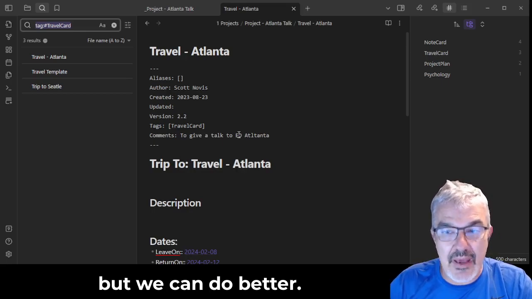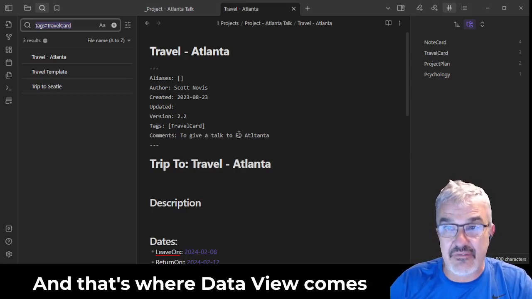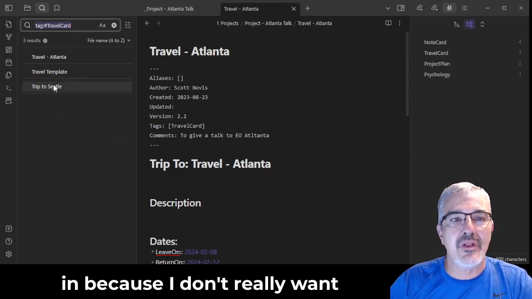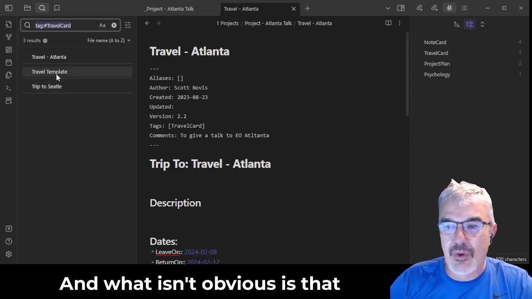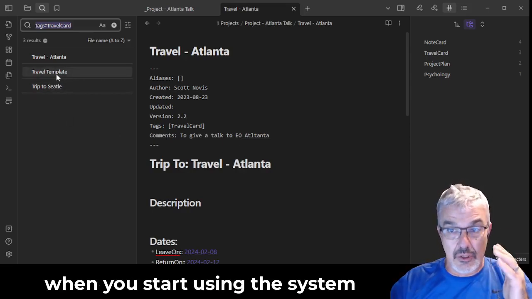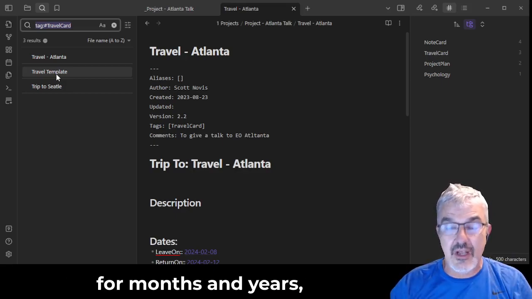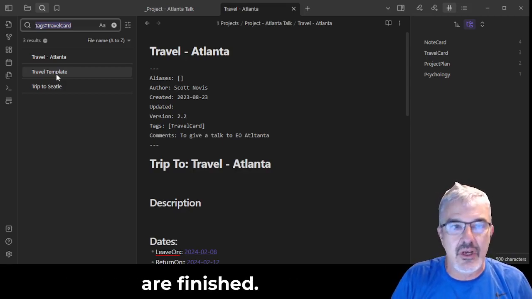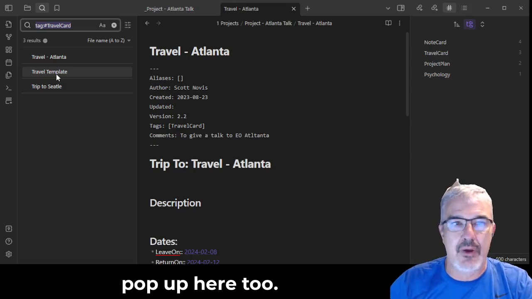But we can do better. And that's where Dataview comes in. Because I don't really want to see the template. And what isn't obvious is that when you start using the system for months and years, you archive things that are finished. Your archived trips would pop up here too.